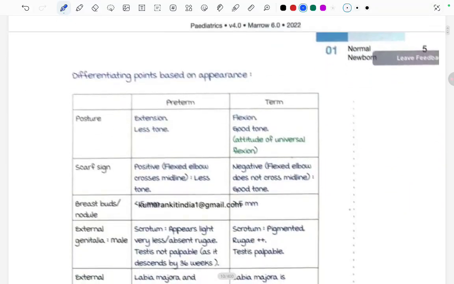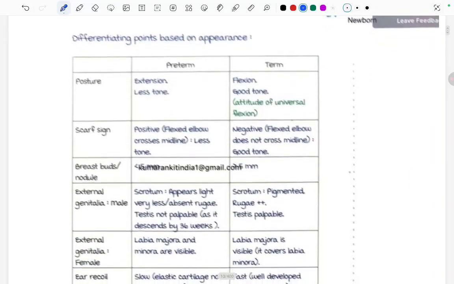Moving ahead, differential points based on the appearance. How will we differentiate a preterm and a term? On the basis of posture, in the preterm there will be extension and less tone of the body. But in the term baby, there will be flexion and good tone, and attitude of universal flexion will be seen.